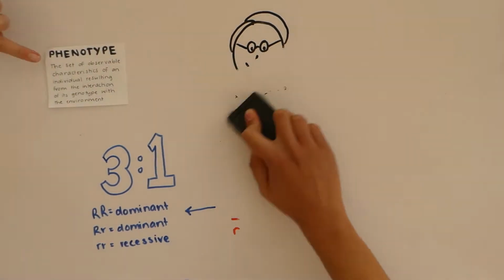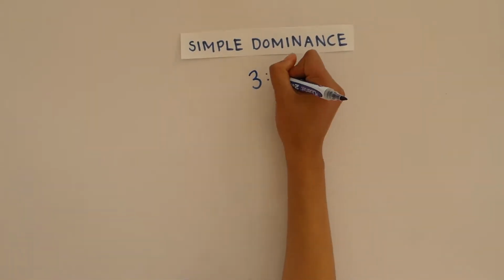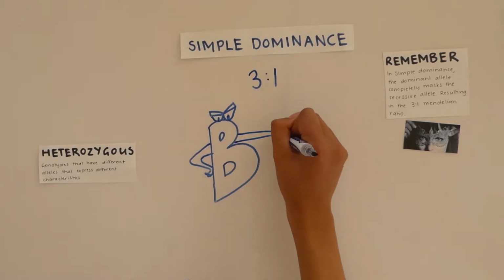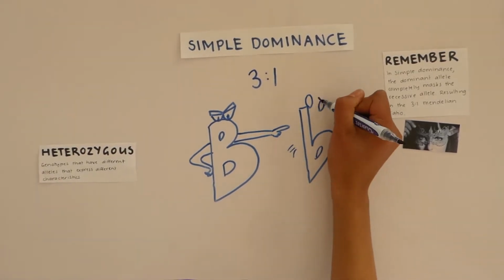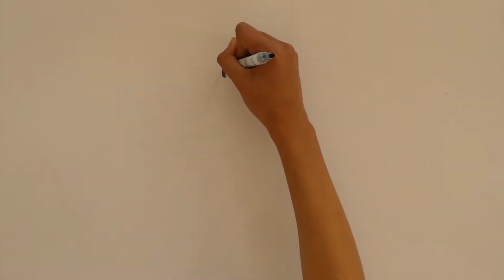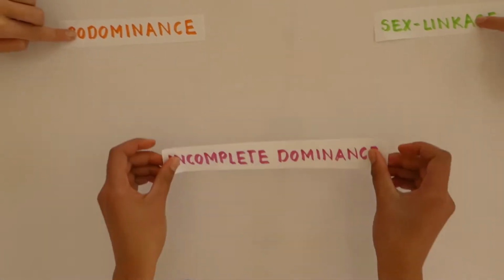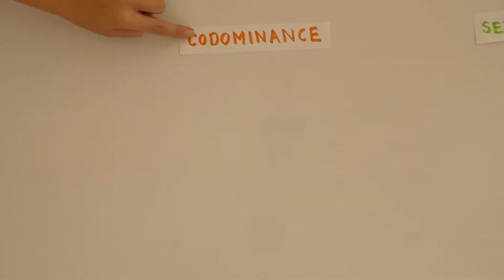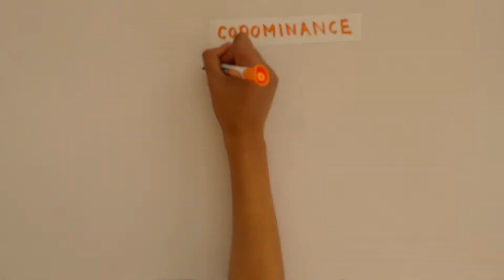This outcome explains Mendel's concept of simple dominance, a form of dominance wherein the dominant allele completely masks the effects of the recessive allele in heterozygous condition. What happens when Mendel's monohybrid crosses don't work? There are occasions when we see exceptions to Mendel's monohybrid crosses, known as codominance, incomplete dominance, and sex linkage. In these situations, we don't get a 3-to-1 ratio.